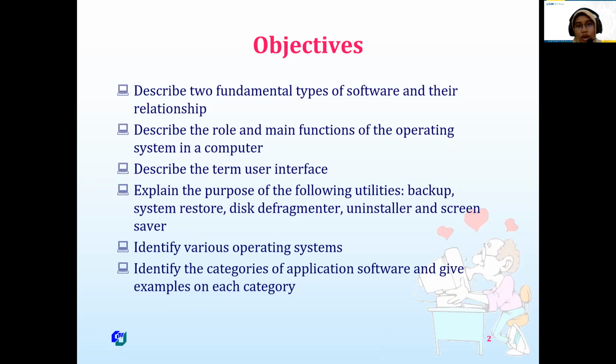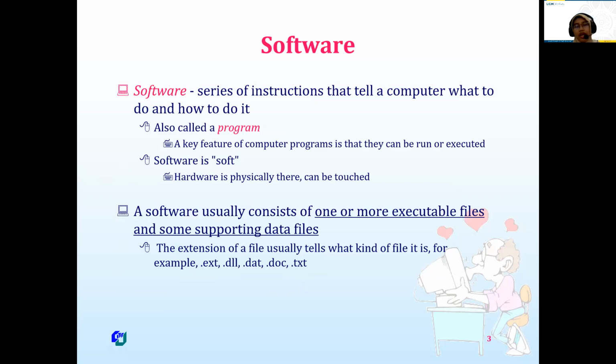So hopefully after you watch this video, you can understand what I try to convey, and can understand what is the software in computer. Okay, so we continue to the definition of software.